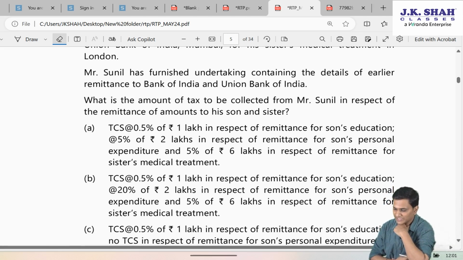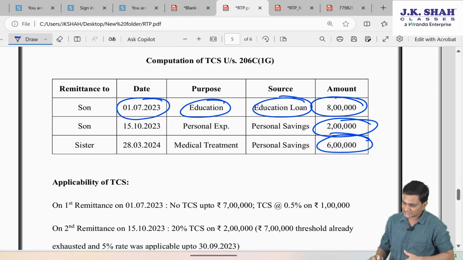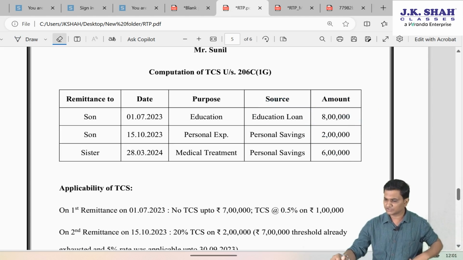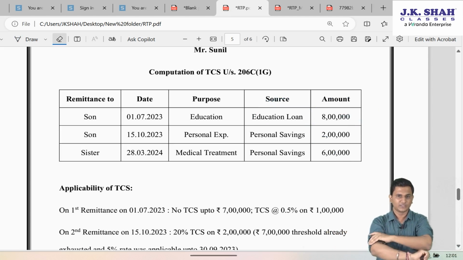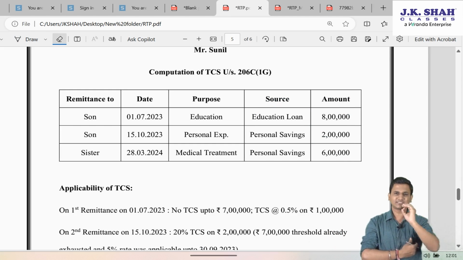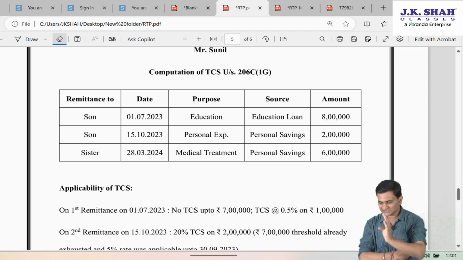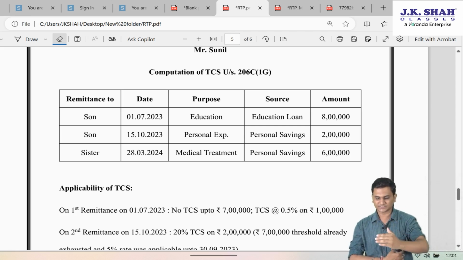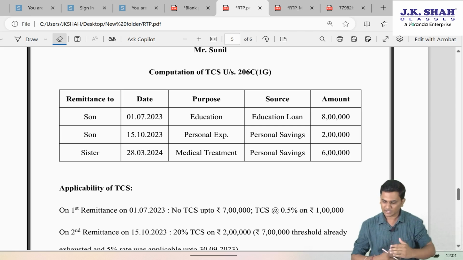What is the amount of tax to be collected from Sunil in respect of remittance of amount to his son and sister? In this case, friends, if there would have been any purchase of overseas tour package, then we would have kept that separate. But since there is no purchase of tour package, there is education purpose, personal expenditure and medical treatment. Each one of these ideally had that 7 lakh threshold.